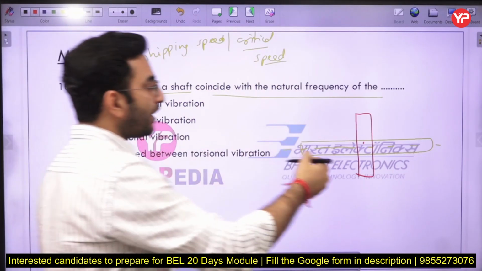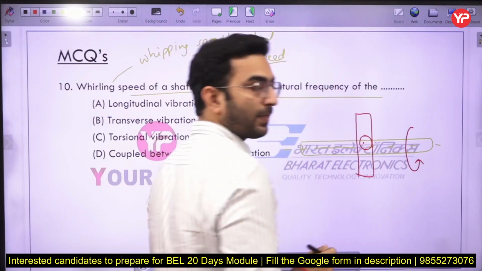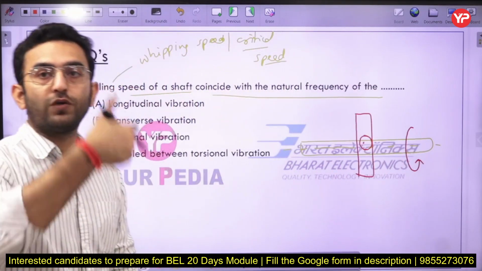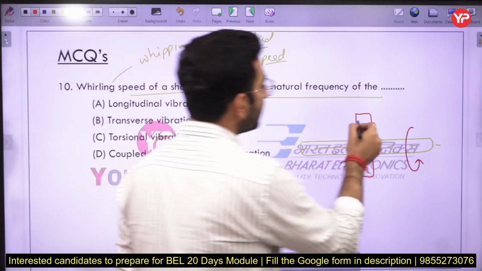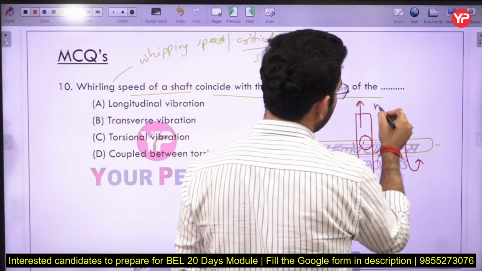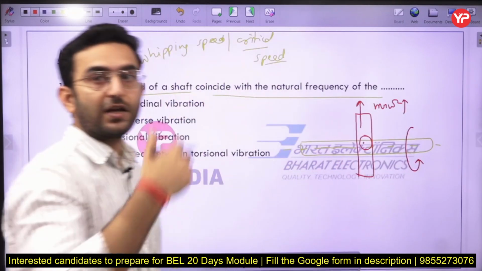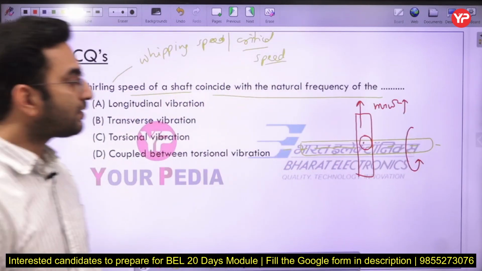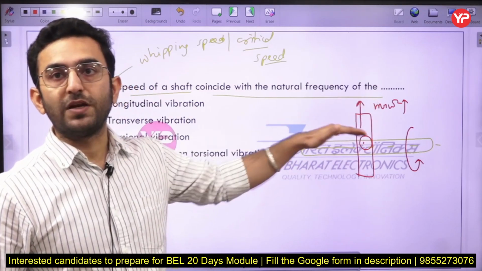If the shaft is rotating at a very high speed, due to some eccentricity, the outward centrifugal force will act over the pulley here. With the increase in speed, the centrifugal force will increase. So that simply means at high speed the shaft tries to wobble about its mean position.